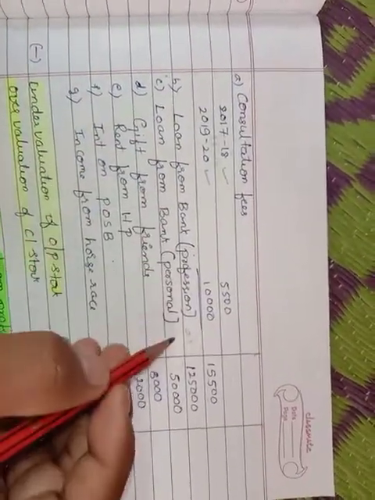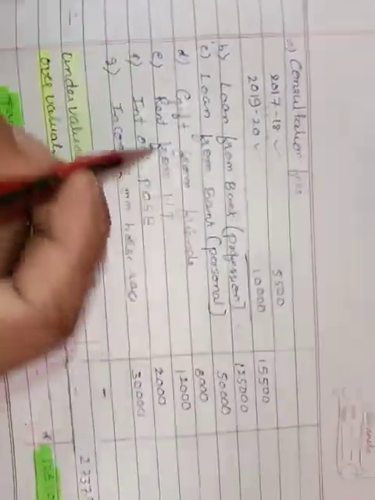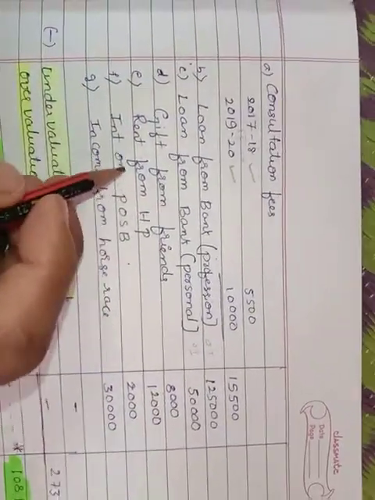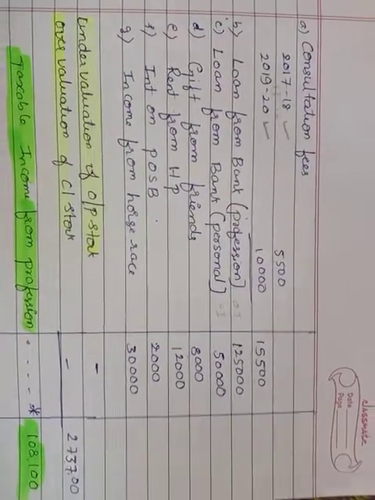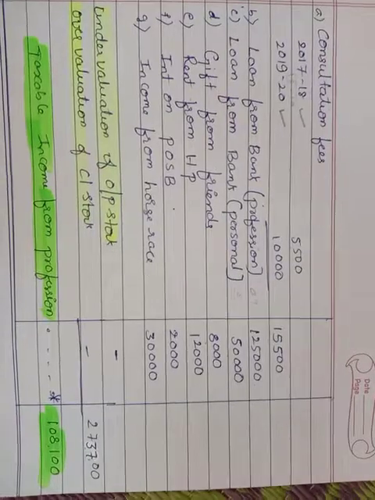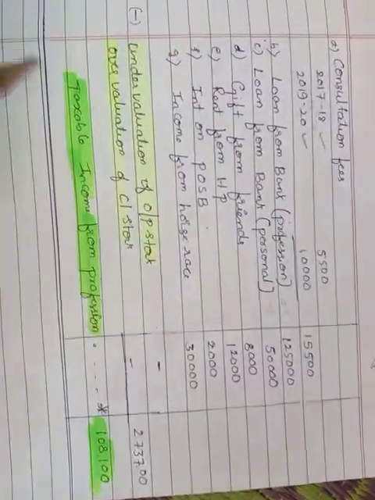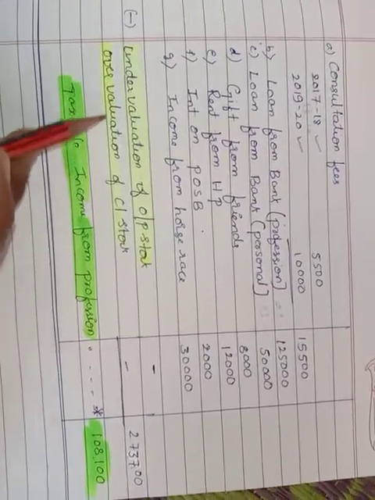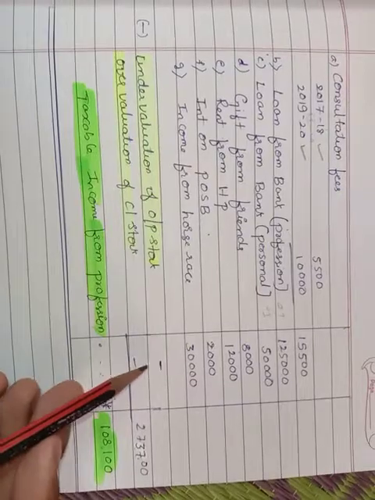Next, loan from bank, personal, it is also other source of income. 1,25,000, 50,000. Next, gift from friends, rent from HP, interest on post office bank account, income from horse race. These are all other sources of income. Next, undervaluation of opening stock, overvaluation of closing stock. So they did not mention.